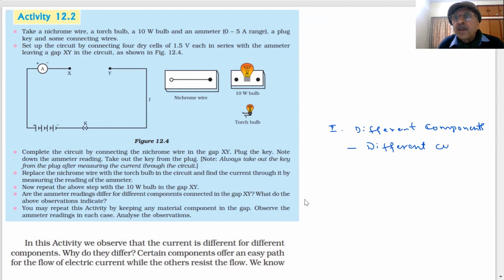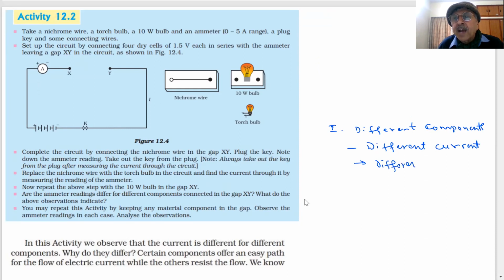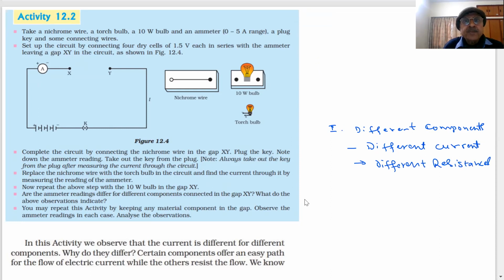What does it mean? They have different resistances. As I said, here are 3 components, for example.